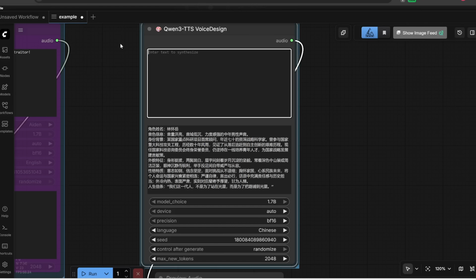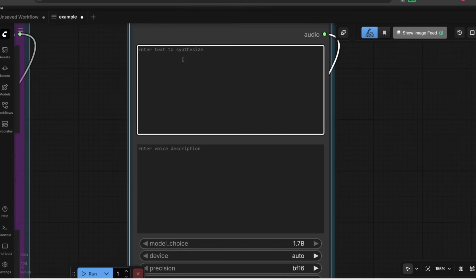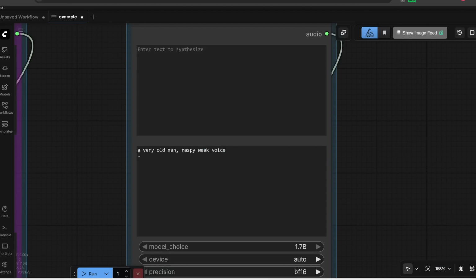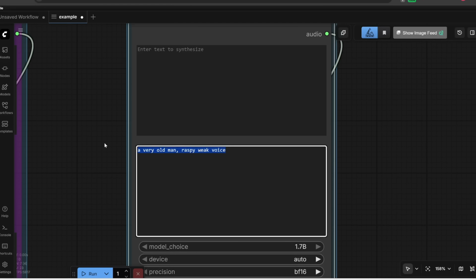And let me delete this Chinese so you can see the placeholder. Here is basically where you would enter the transcript. And here is where you would enter a description of the voice that you want to use. So for example, let's try a very old man with a raspy, weak voice. Note that I can probably prompt it a bit better by following the exact template that they showcased on their product page, but let's just keep this short and simple.